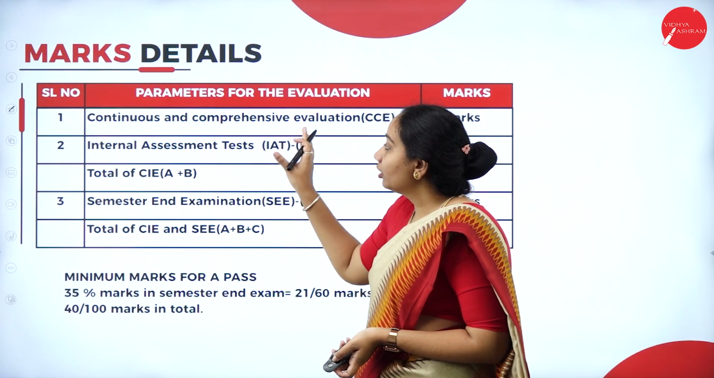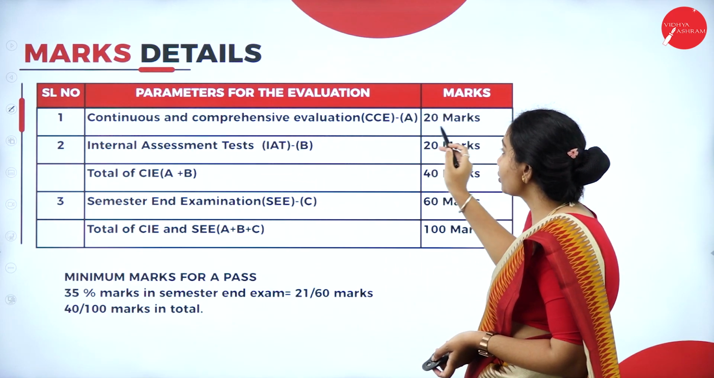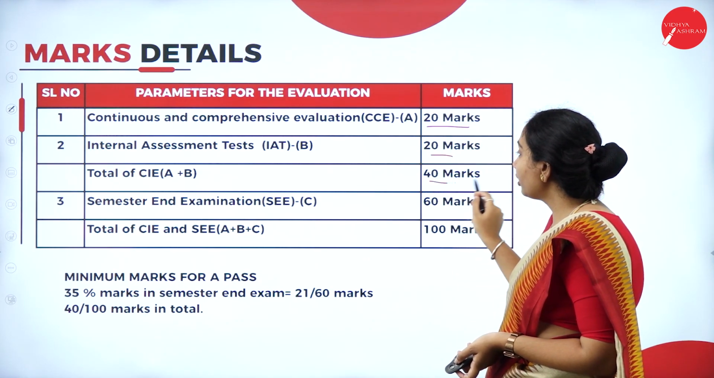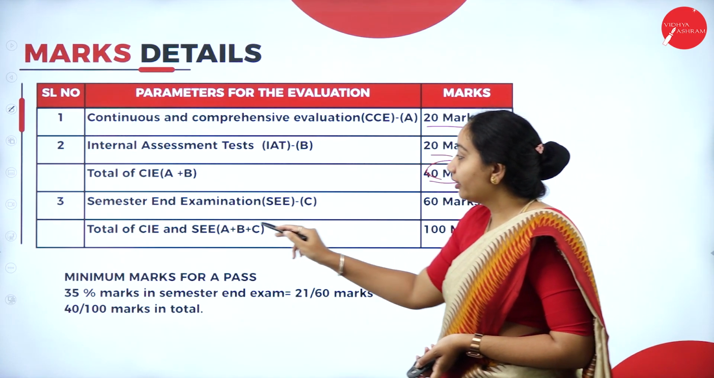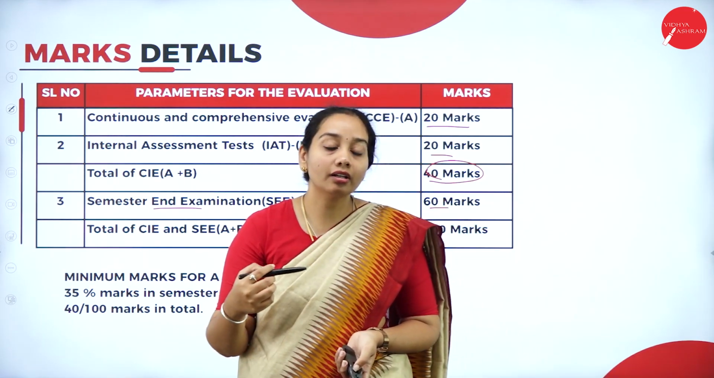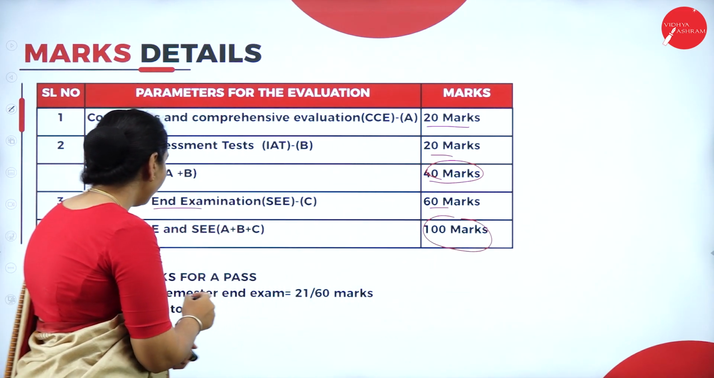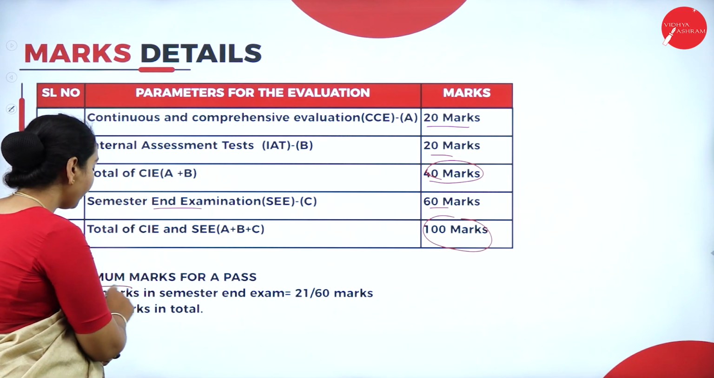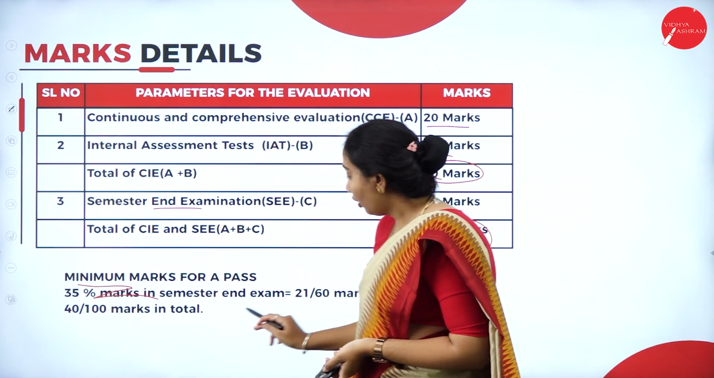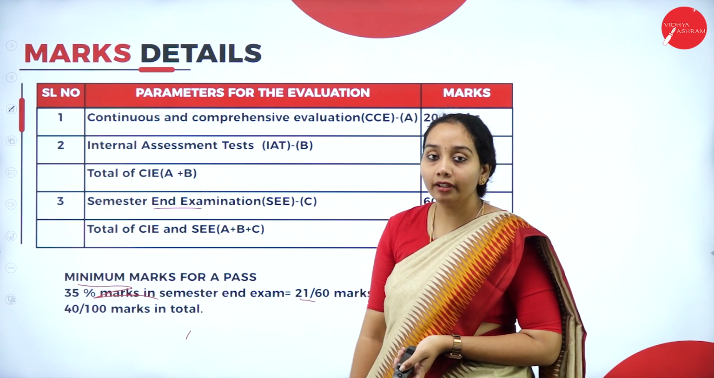Next, we are going to see the details of marks. First, continuous and comprehensive evaluation for 20 marks. Then internal assessment is for 20 marks. So your internals total 40 marks. And for your semester, you're going to write for 60 marks. So the total marks for financial management is 100 marks. Here you need to remember that 35% of marks should be there in your final examination, that is 21 out of 60, and overall 40 marks you should get to pass this subject.